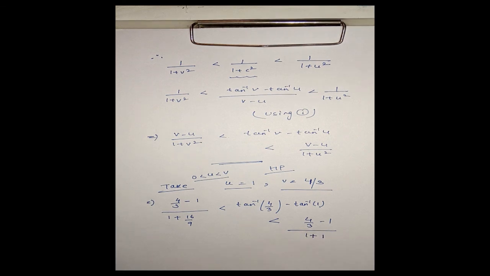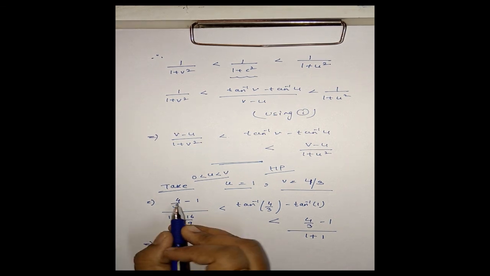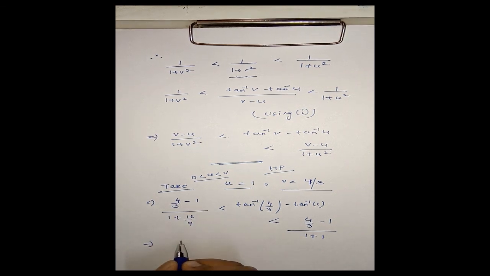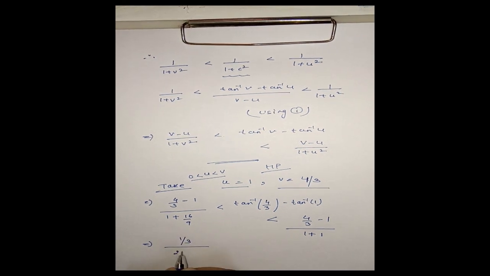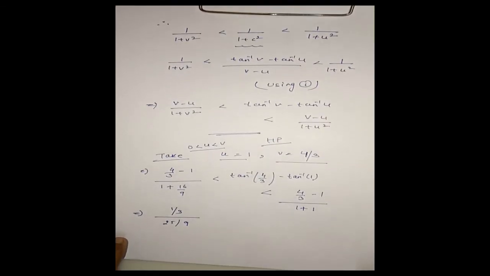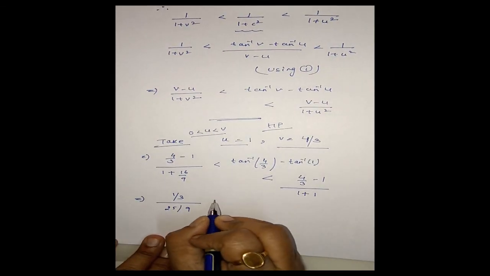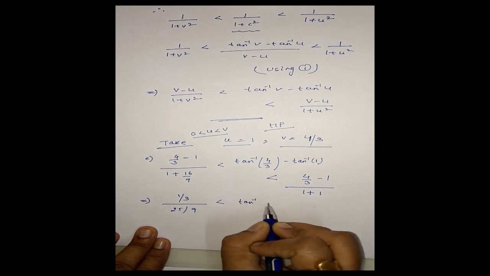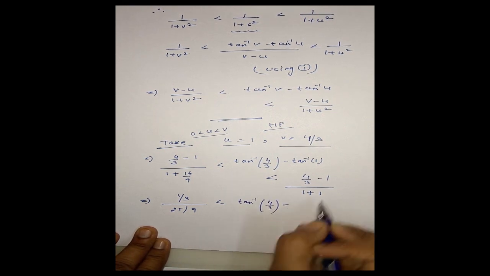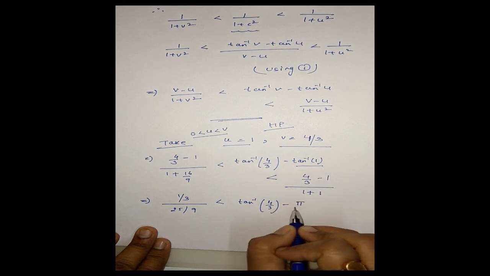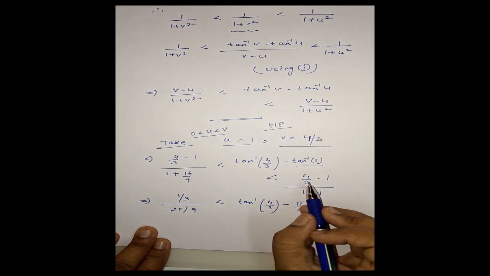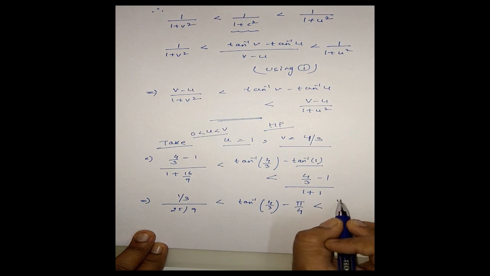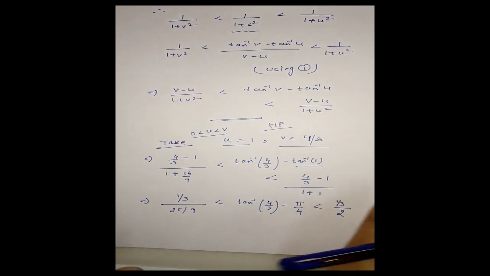Okay, clear? We are getting here like this: 4 by 3 minus 1, that is 1 by 3, and here 25 by 9, and this is less than tan inverse 4 by 3 minus tan inverse 1, which is pi by 4, and it is less than 4 by 3 minus 1, that is 1 by 3, and here we have 2.